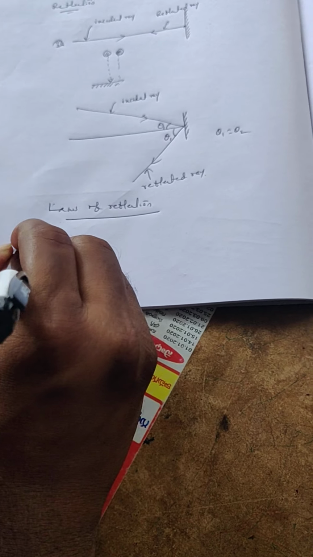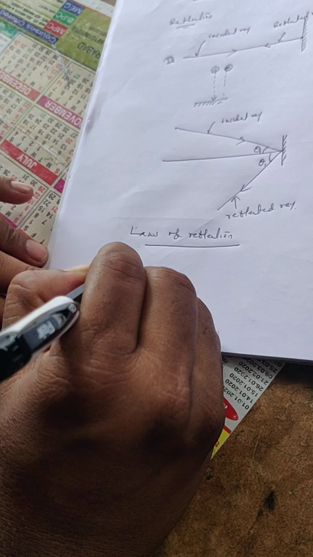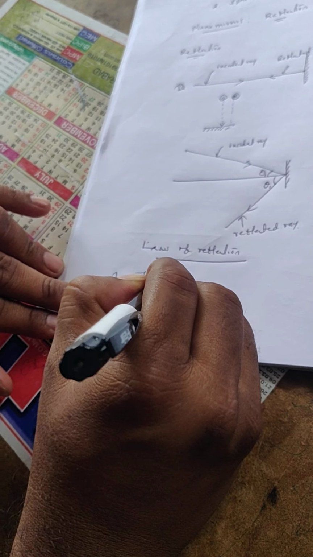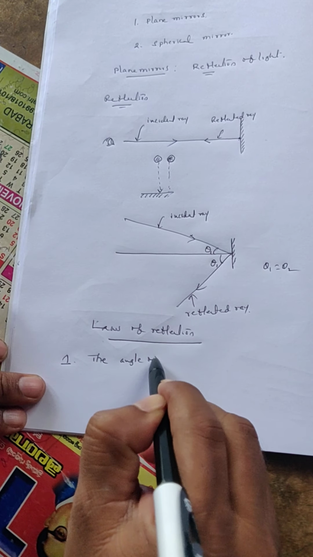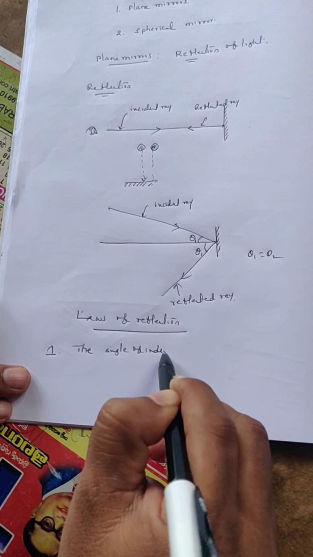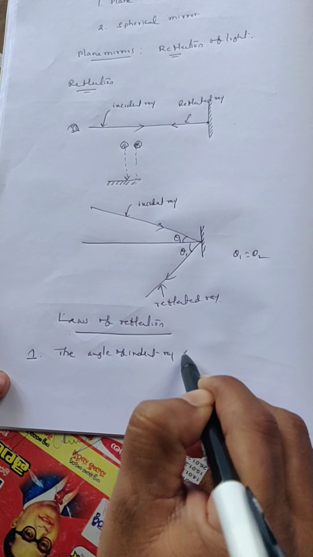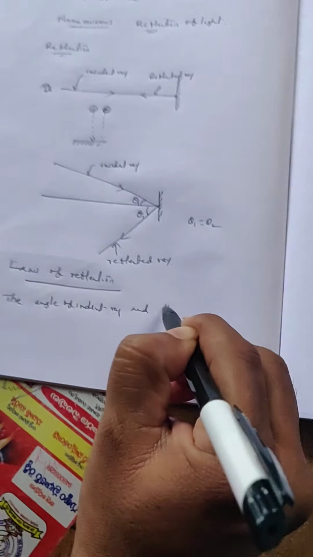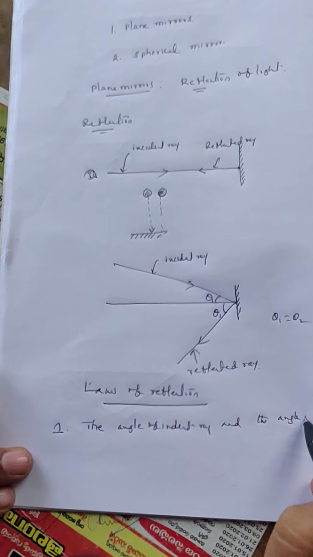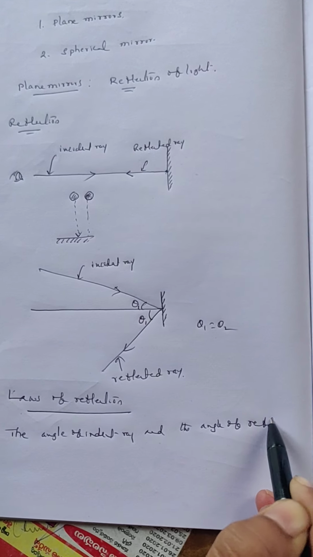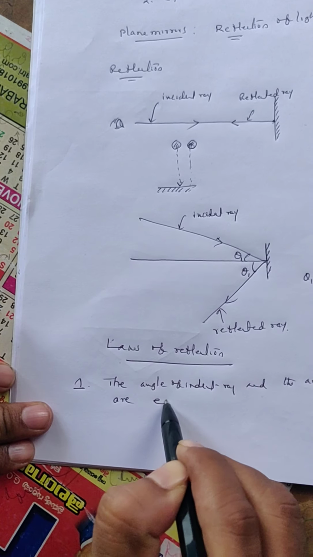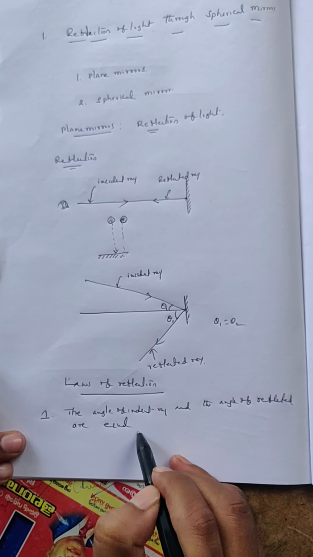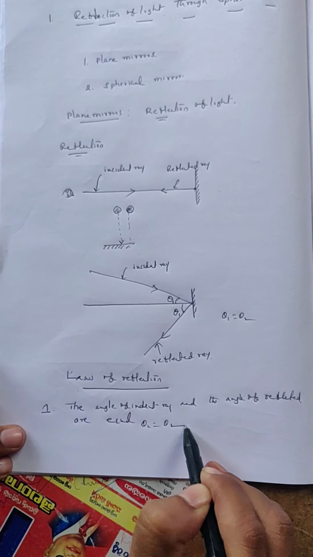The first law of reflection says that the angle of the incident ray and the angle of the reflected ray are equal. That means here theta 1 is equal to theta 2.